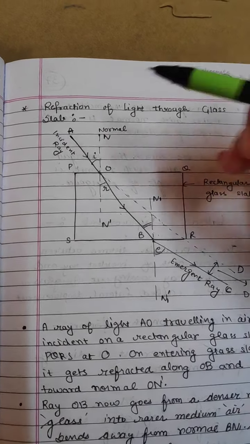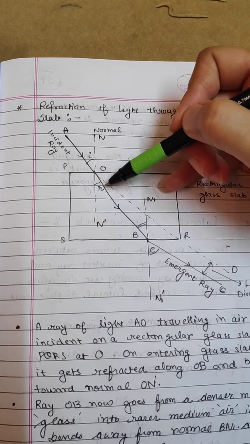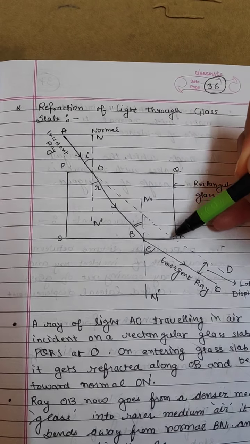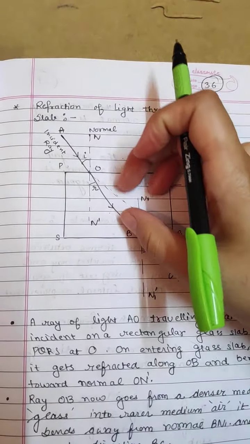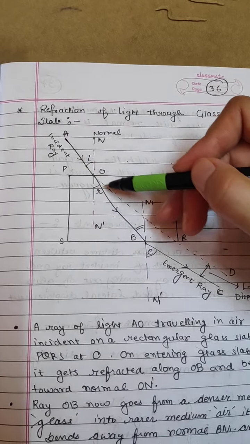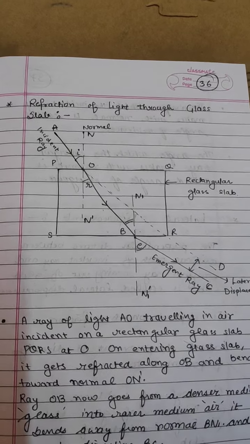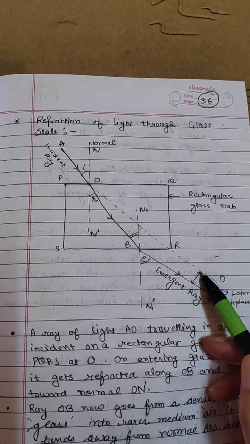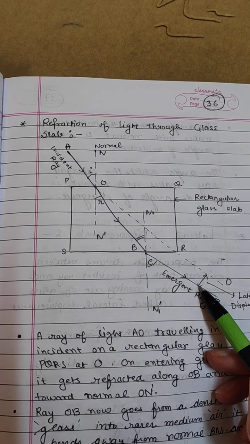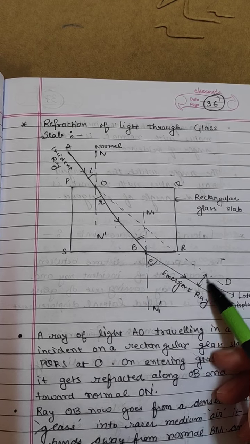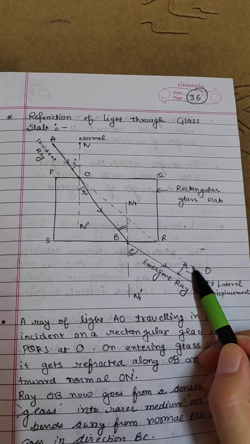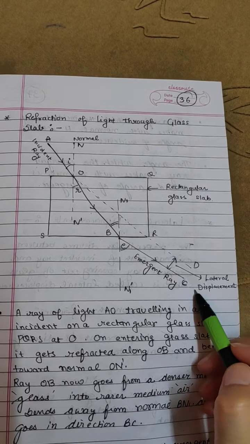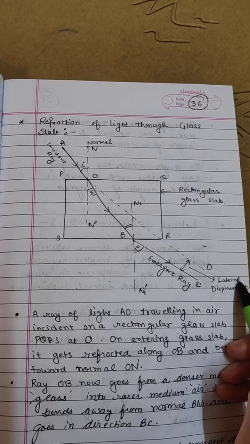Now what we will do, we will produce this incident ray like this backward. We will extend this light ray backwards, and we will observe that the ray has shifted this much distance, and this distance between the incident ray and the emergent ray is called lateral displacement.